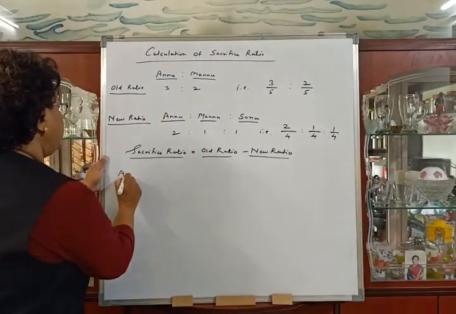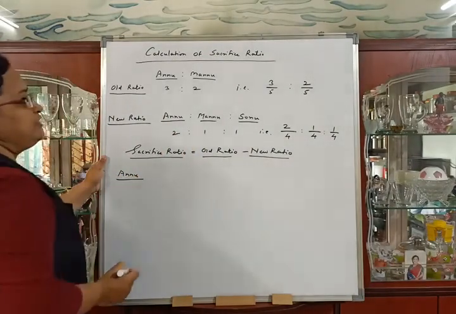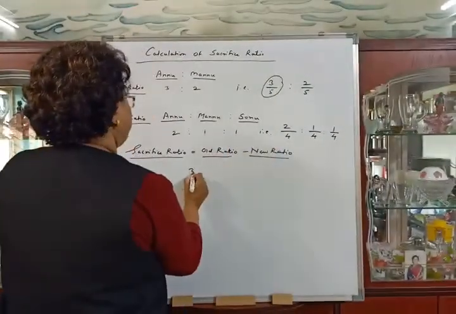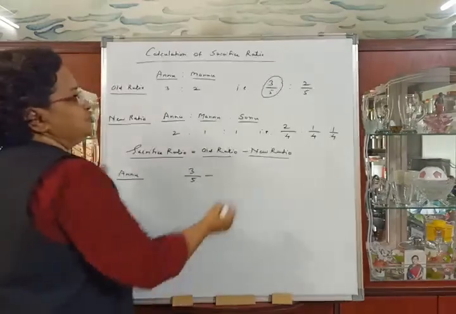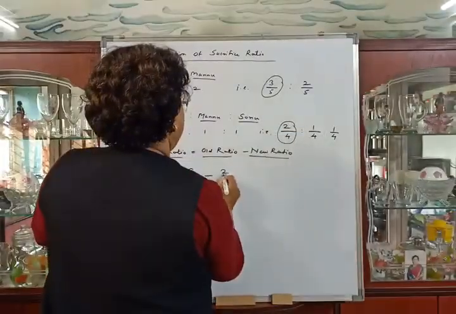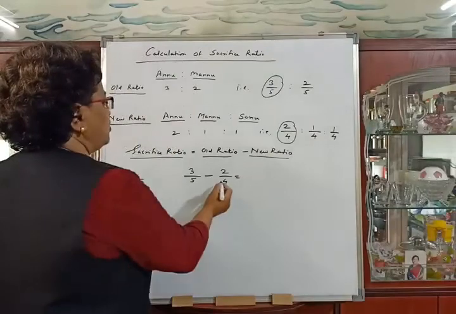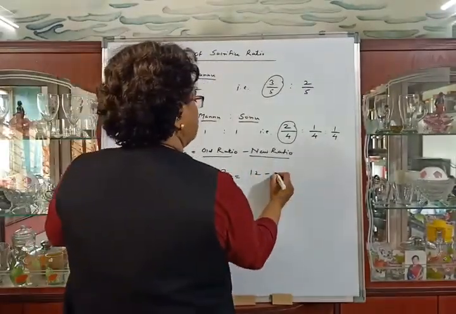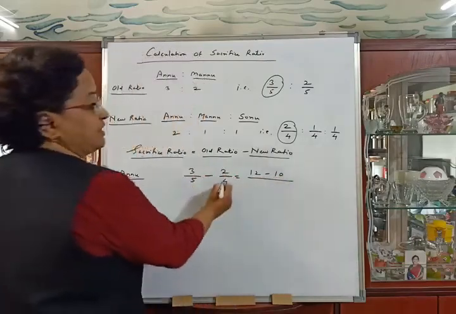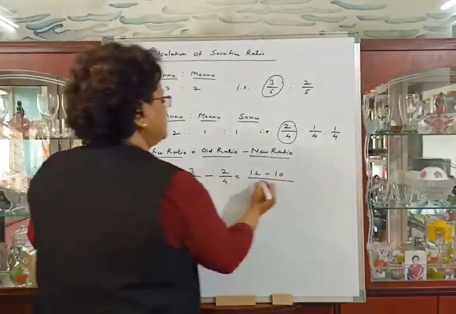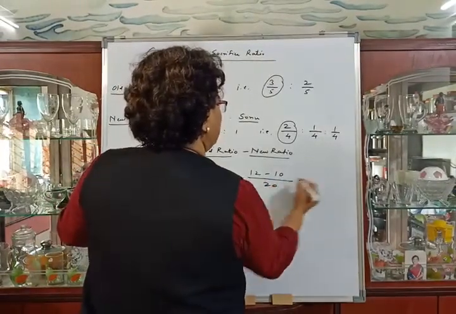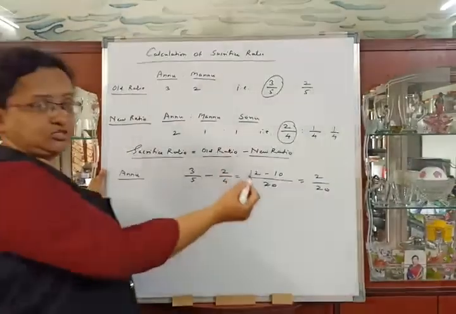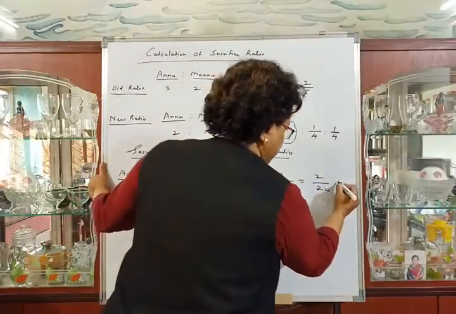First partner Annu. For Annu, we will calculate sacrifice ratio. His old ratio is 3/5 minus his new ratio is 2/4. So is equal to (4×3 minus 5×2) divided by multiplication of denominators 20, is equal to 2/20. So his answer is positive. So it is his sacrifice.